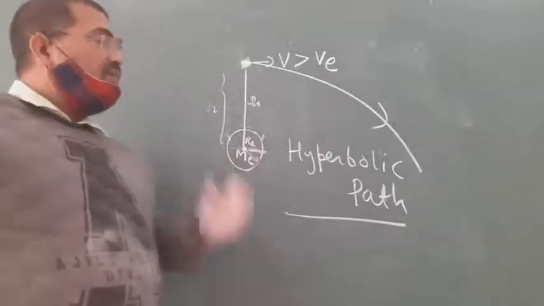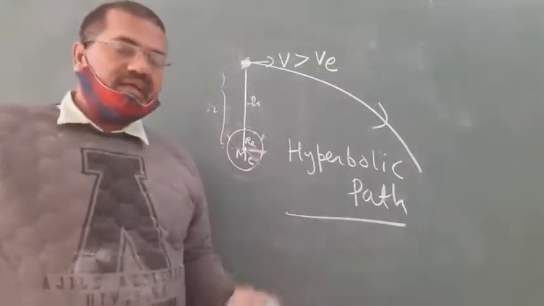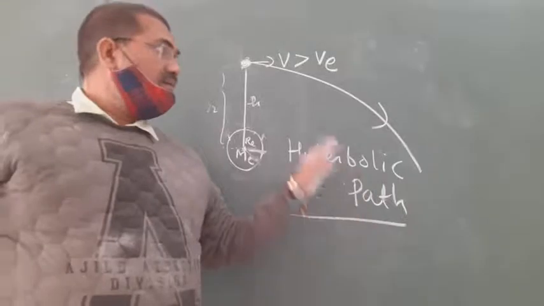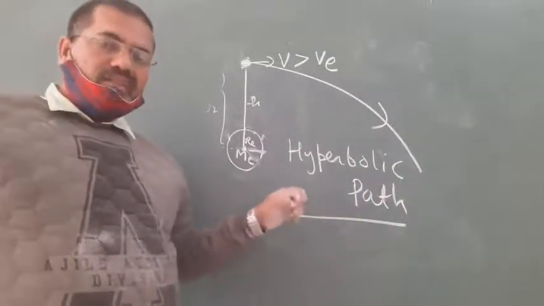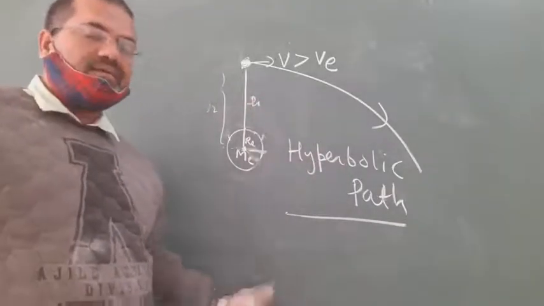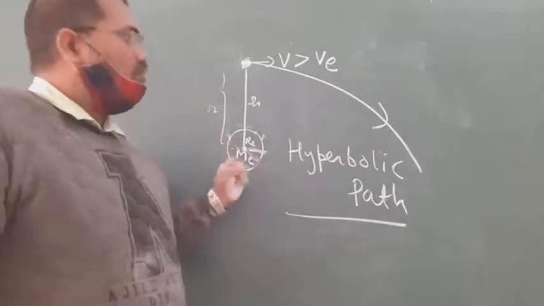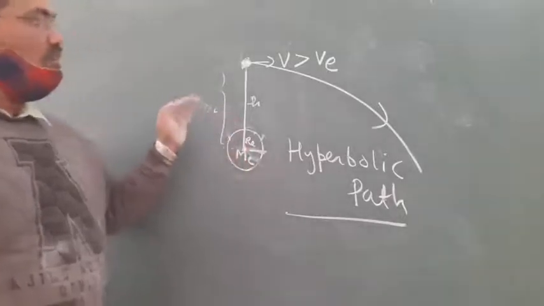Third, when the speed is between orbital speed and escape speed, that is V is greater than V naught but less than V escape, then the path will still be an ellipse, but in this case the foci of the ellipse will be on the nearest side of the satellite.